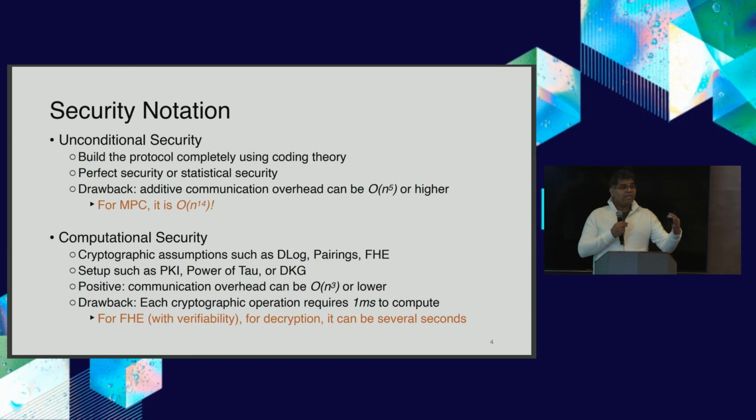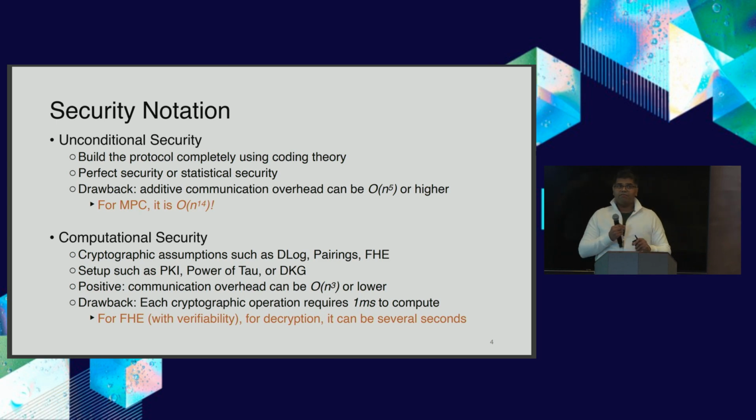On the other hand, many things that are happening in the blockchain space or otherwise are more in the computational setting, where you make cryptographic assumptions such as the discrete logarithm problem, pairing, FHE, and you work on setups like the power of tau setup. You assume you have distributed key generation done, or PKI done, and you try to build better protocols. And indeed, the communication overhead or complexity there is much lower, maybe quadratic or cubic in some scenarios, or maybe linear by using batching techniques.